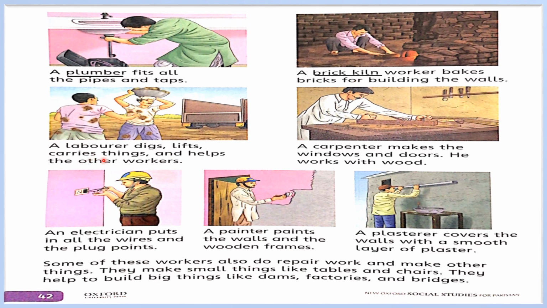Next one is a laborer. A laborer digs, lifts, carries things and helps the other workers. You can see here one man lifts or carries something and helps the other workers. Now underline this word laborer.